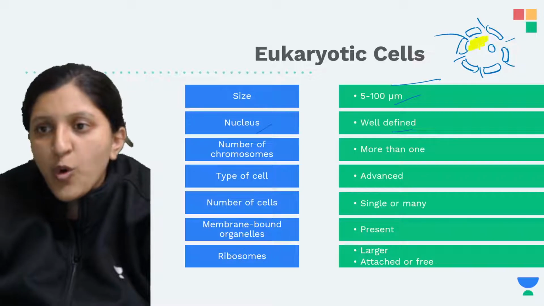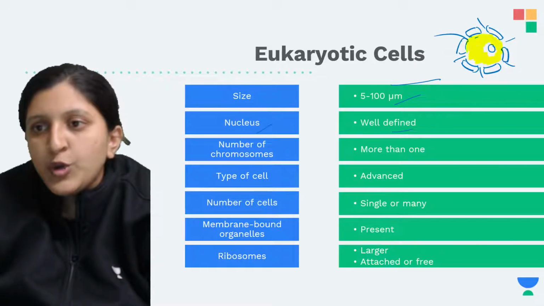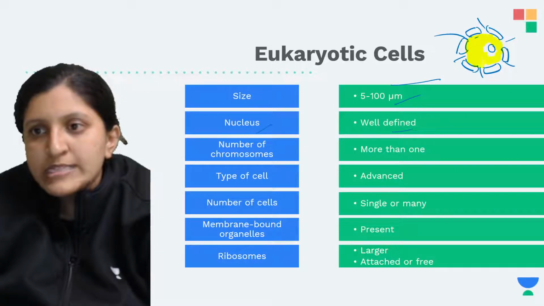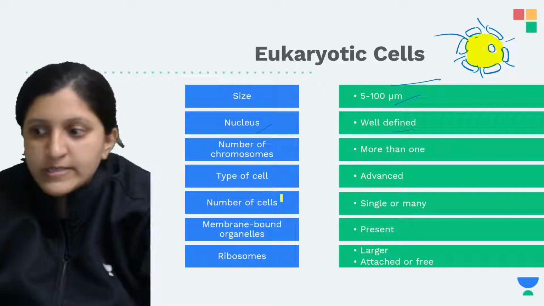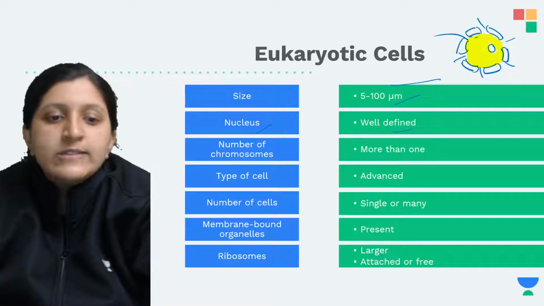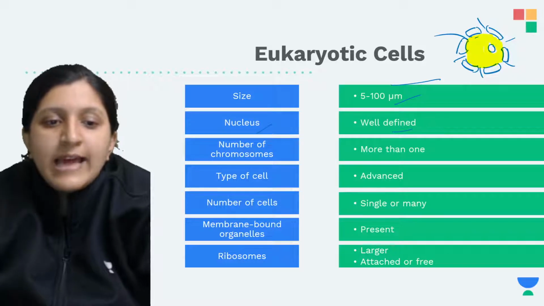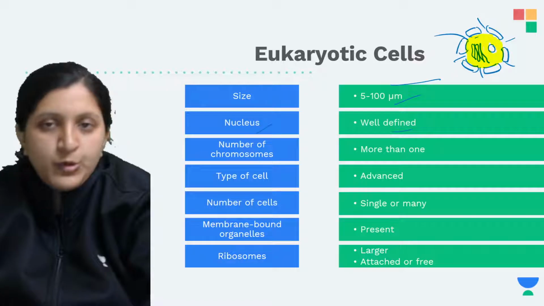Yeah, so this whole part that you see now is basically the nucleoplasm, which is found inside the nucleus. So what is this tiny bit then? This is a nucleolus. Now with respect to that, this is a well defined nucleus, where you can see that there is DNA suspended inside this nucleoplasm.